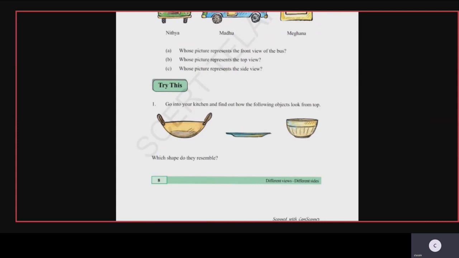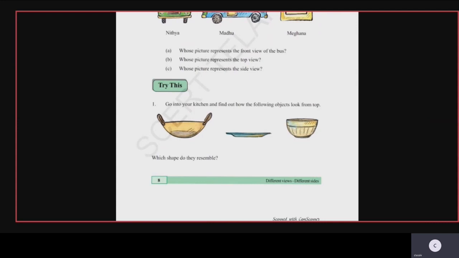So now at the bottom of the page you can see that some objects are there. Can you name those objects we normally use in the kitchen? What are those objects children? The first one is a frying pan. The next one is the plate and the last image is, what is the last image? A bowl. Okay.